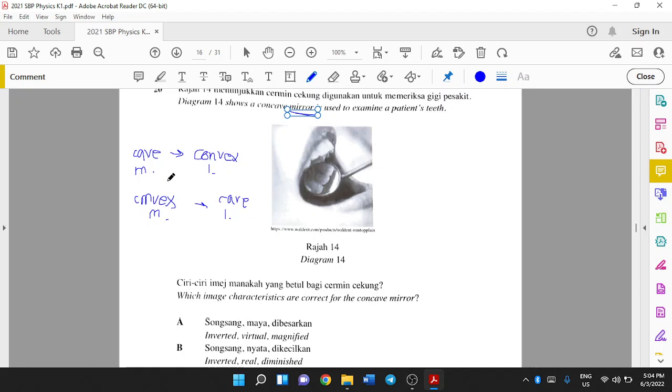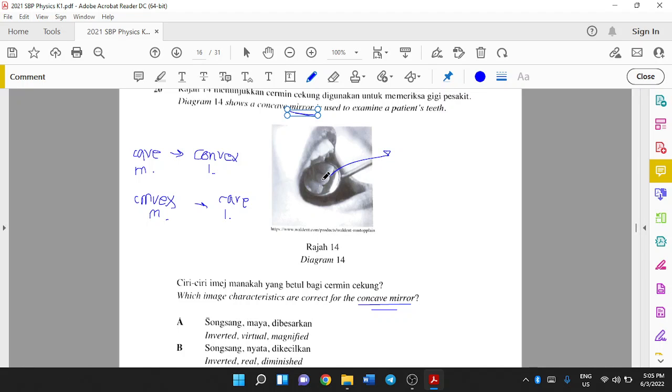They are opposite. So what image characteristics are correct for the concave mirror? The concave mirror has the same characteristic as a convex lens.